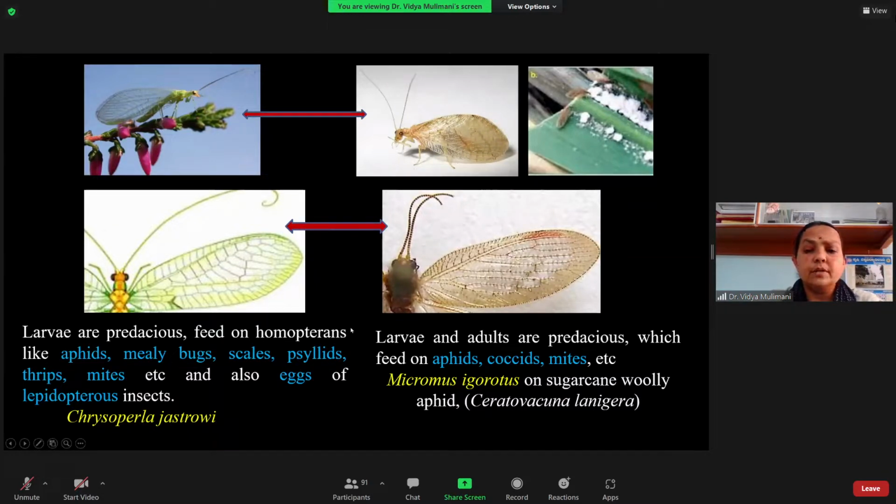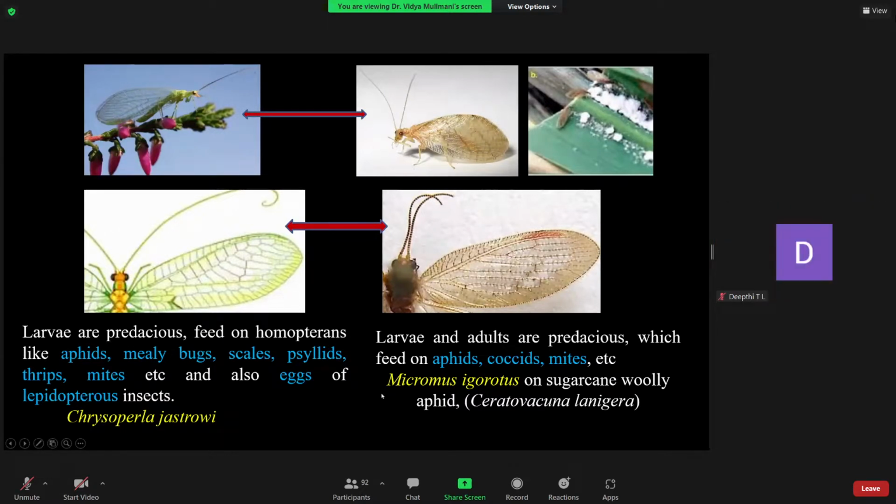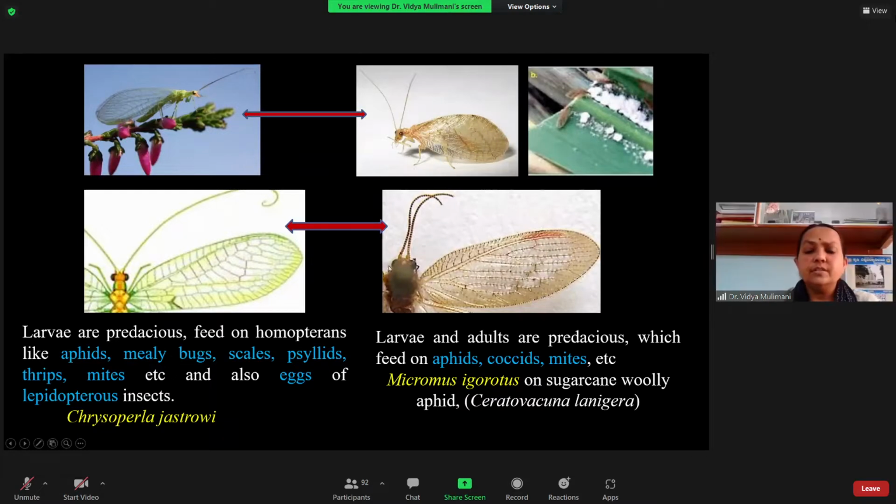Okay, so here you can see the host range for the Chrysopidae and the brown lacewing. The Chrysopids have a wide host range, whereas the Hemerobiidae have a narrow host range. Remember these best examples, because in many objective type questions you will have Micromus igorotus, where both the adults and the larvae feed on the sugarcane woolly aphid, Ceratovacuna lanigera. The photograph you have is the sugarcane woolly aphid, Ceratovacuna lanigera.